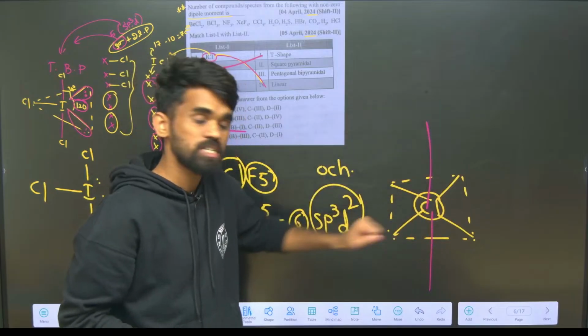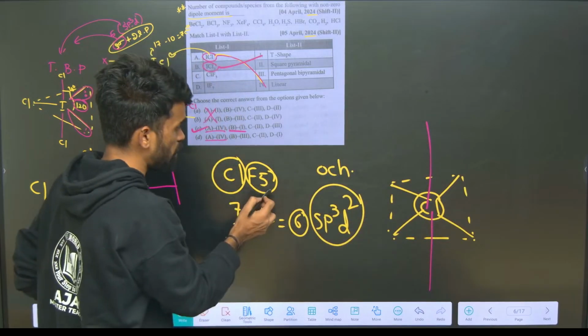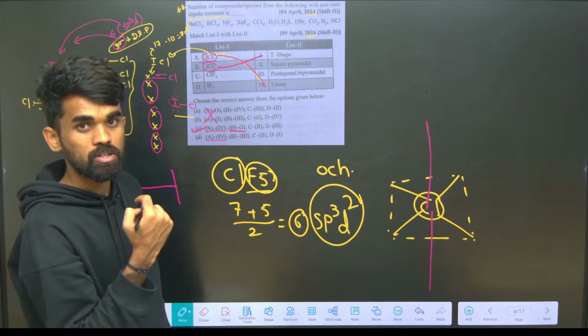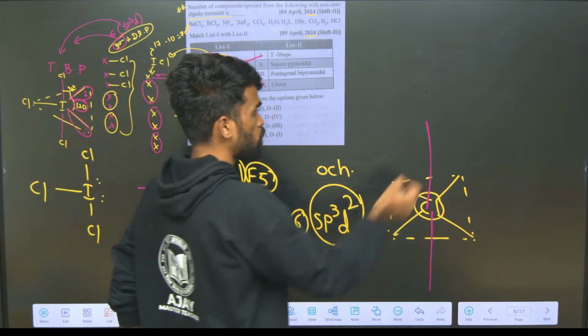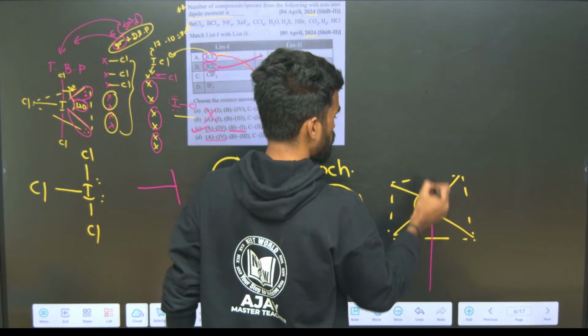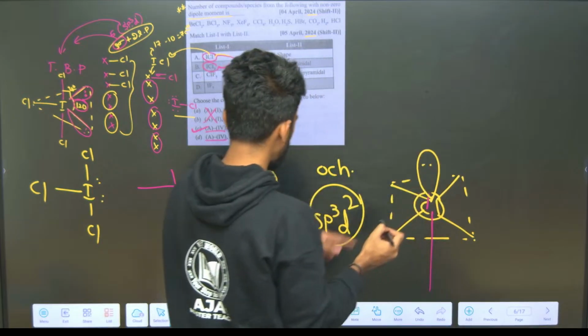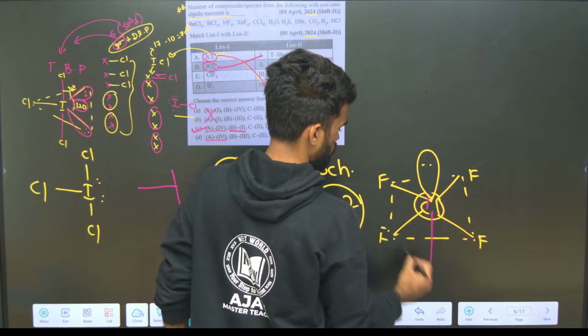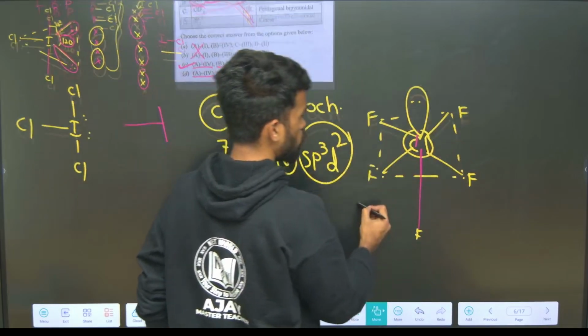Now 6 positions are there, but here we have only 5 atoms. It means the sixth position is occupied by lone pair electrons. Always remember again, lone pair should be placed either above or below this square. Okay, here I am placing the lone pair, and in the remaining 5 positions I can place fluorines like this. I hope it is clear.